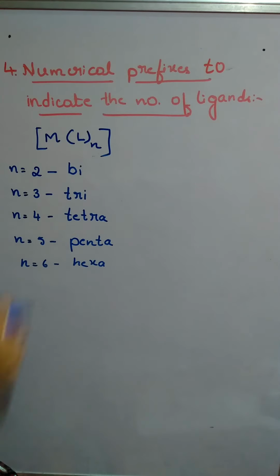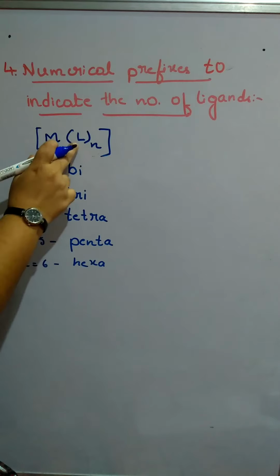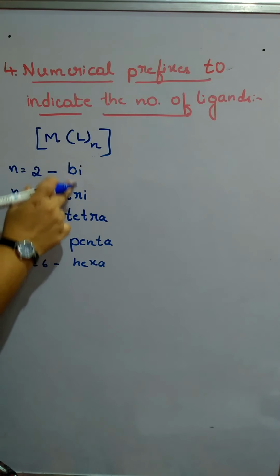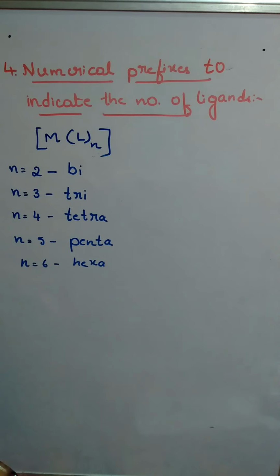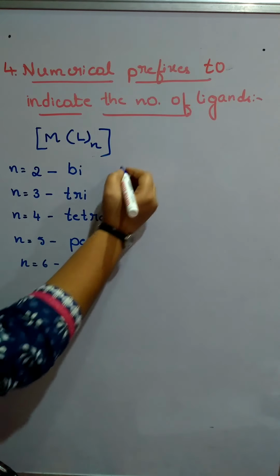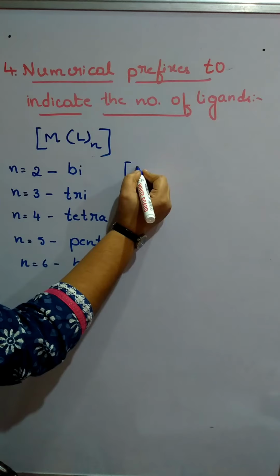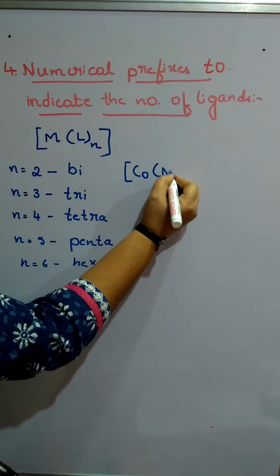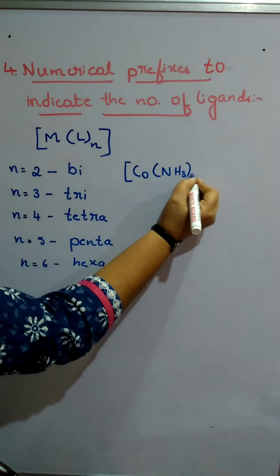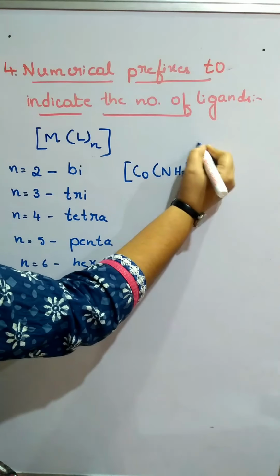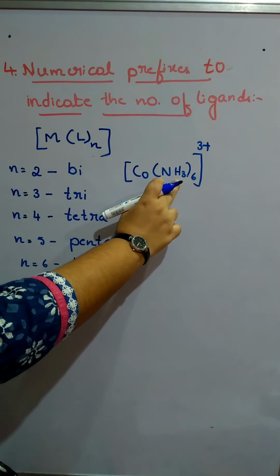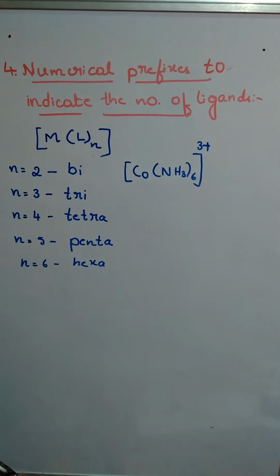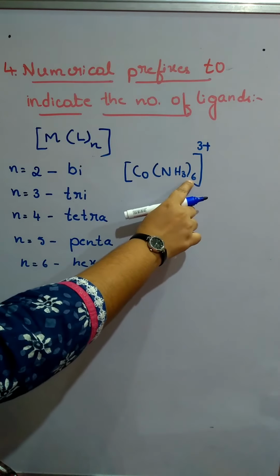So in case of ligands, first the ligand name should start with these words, then followed by the name of the ligand. Suppose we'll take up one example. So this is the complex where we have only one type of ligand, and we have the number as 6.